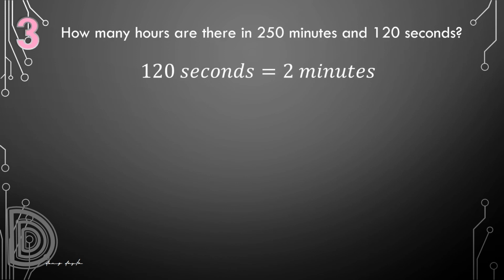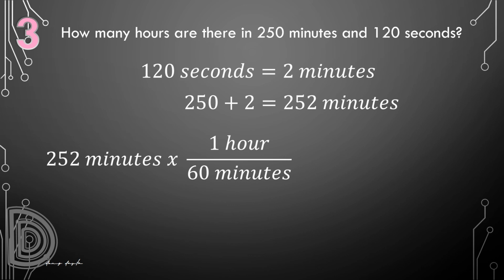120 seconds is 2 minutes. So in total, we have 252 minutes. Now we convert this into hours. We multiply 252 minutes by the ratio between hours and minutes. We know that 1 hour equals 60 minutes. So multiplying these two values will cancel the minutes and we'll have the remaining answer as hours.